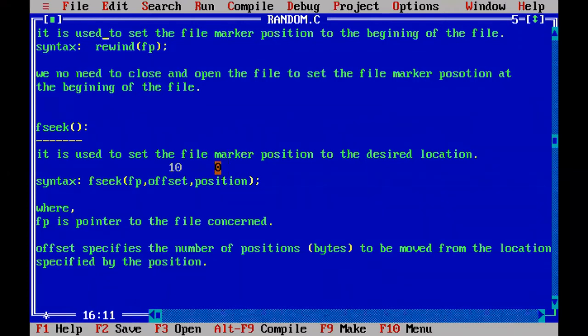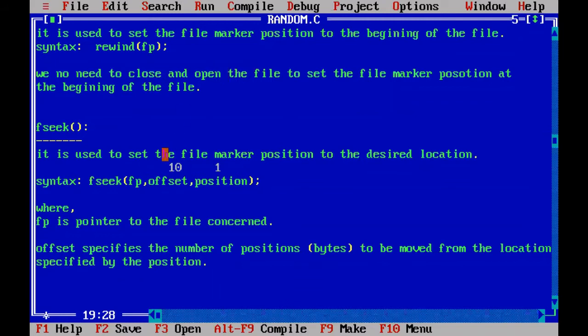And if you write 1 here, 1 means the current position. That means if the file marker is here, for example, and you write 10 with respect to the current position C, you are moving 10 bytes forward. The file marker will move 10 bytes. Then from here, you can read the data in a forward direction.